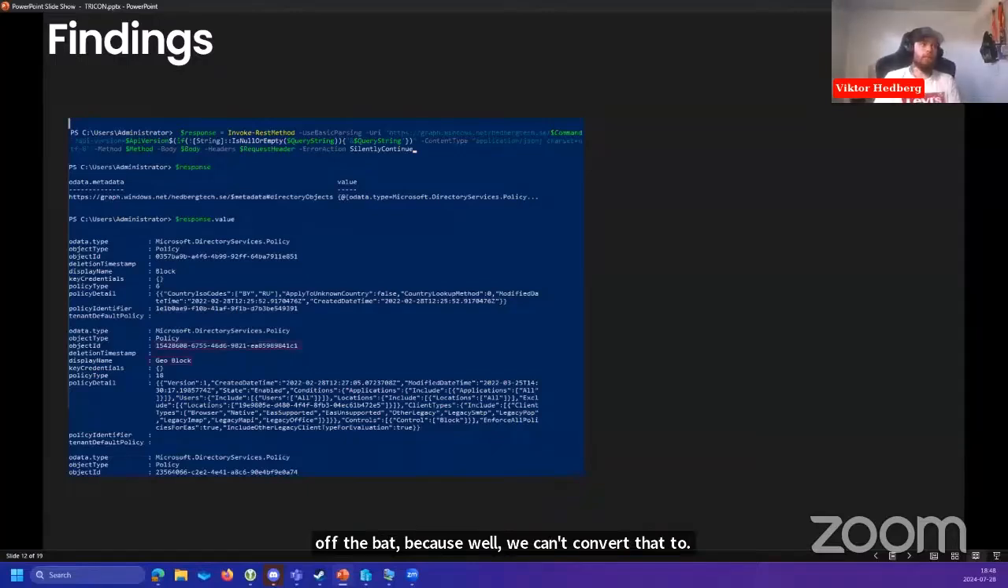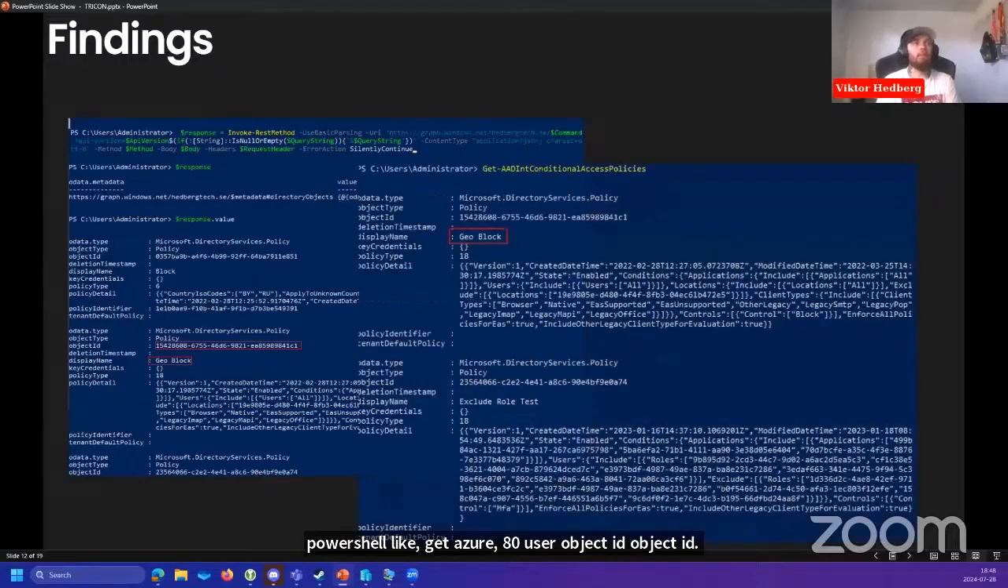However, what we can do is loop through these policies one by one using the other PowerShell modules that Microsoft has created for us. So every GUID can be mapped to a user using Azure AD PowerShell. Like Get-AzureADUser with the object ID, bam, there's your user. So this is just another way of doing it.